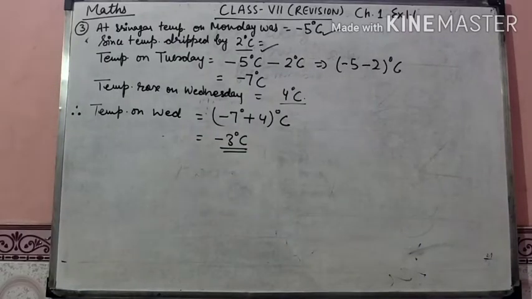The result is -3 degrees Celsius. This is one of the important questions, or we can say one of the good questions of this exercise.